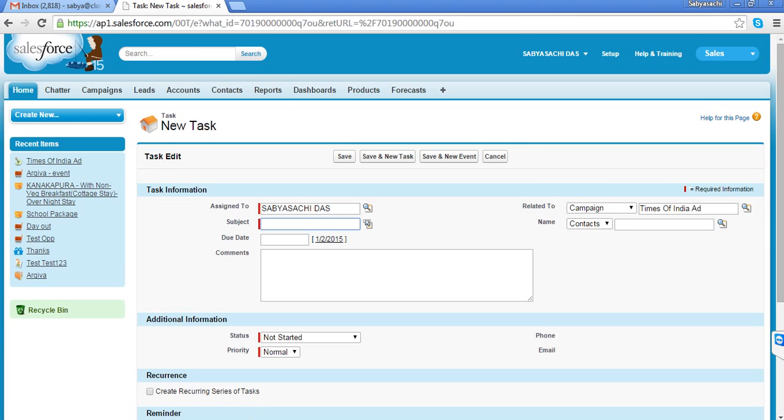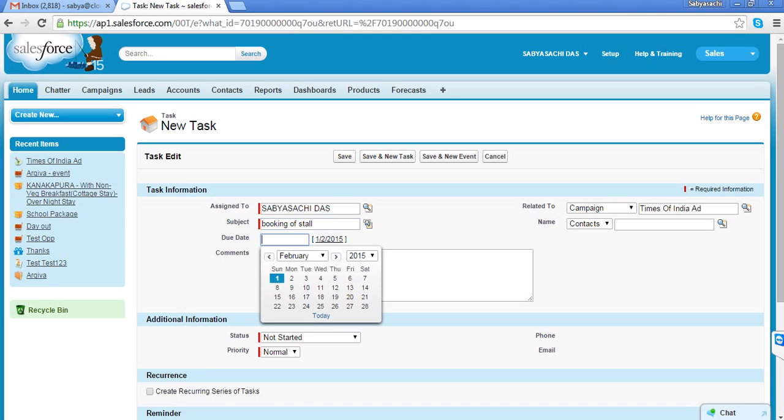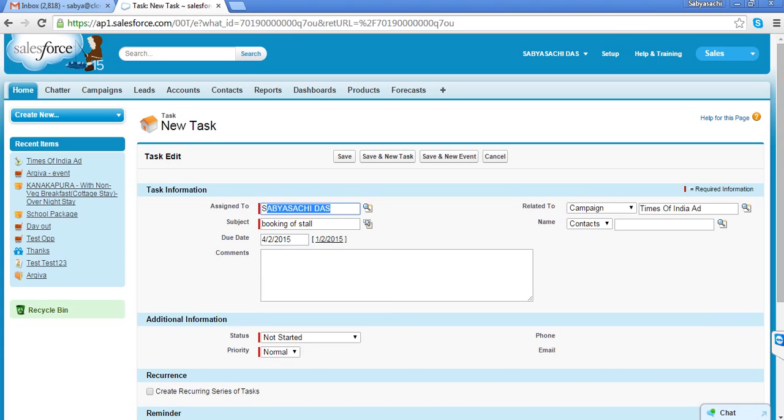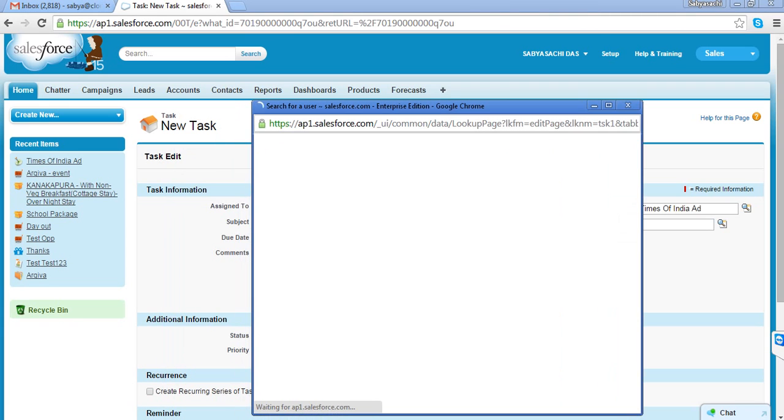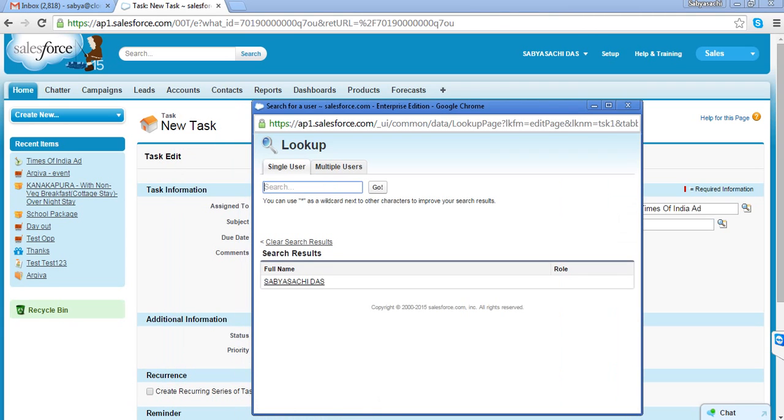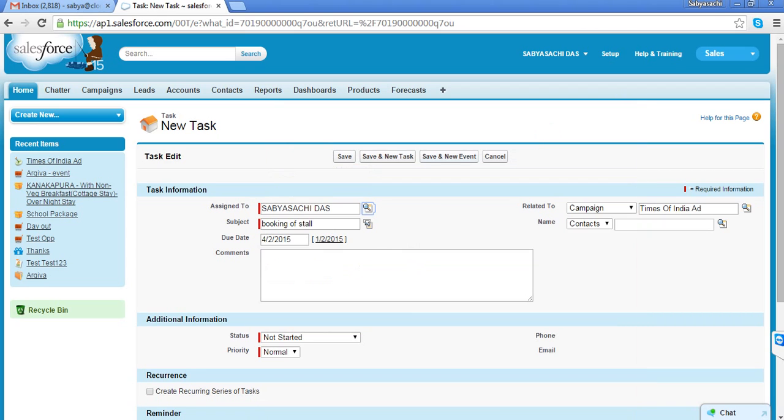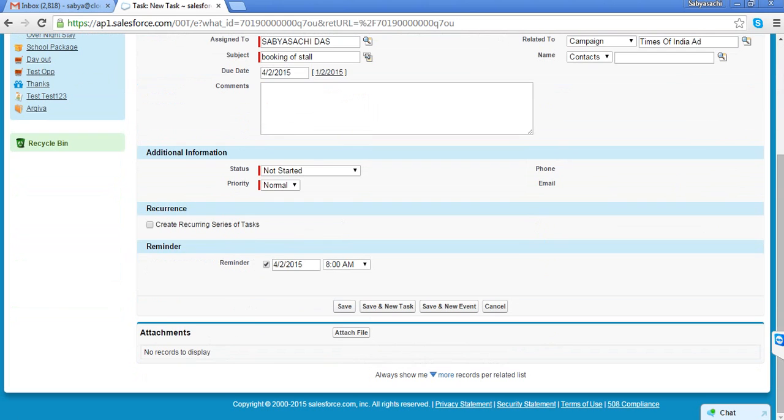say booking of stall. This is my activity. When I need to do that, I can give a due date. Who will do that, assigned to whom? I can assign it to somebody else also, if I have multiple users. So like that, I can give that task.